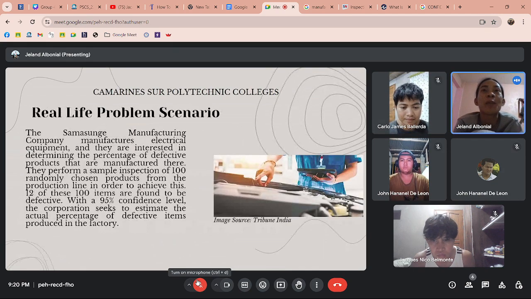So this is the real-life problem scenario. The Samsung manufacturing company manufactures electrical equipment and they are interested in determining the percentage of defective products that are manufactured there. They perform a sample inspection of 100 randomly chosen products from the production line in order to achieve this. 12 of these 100 items are found to be defective with a 95% confidence level. The corporation seeks to estimate the actual percentage of defective items produced in the factory.